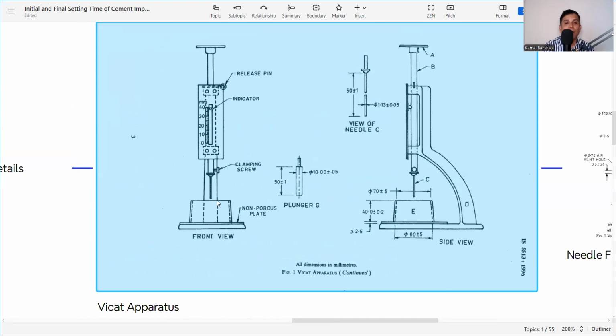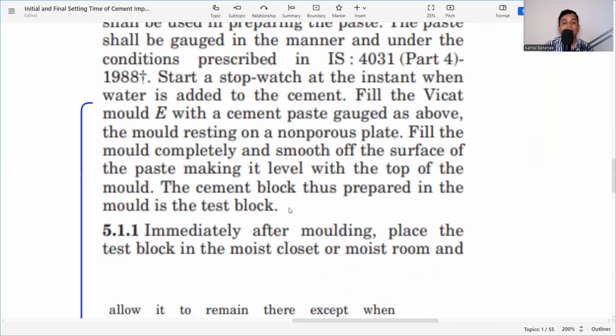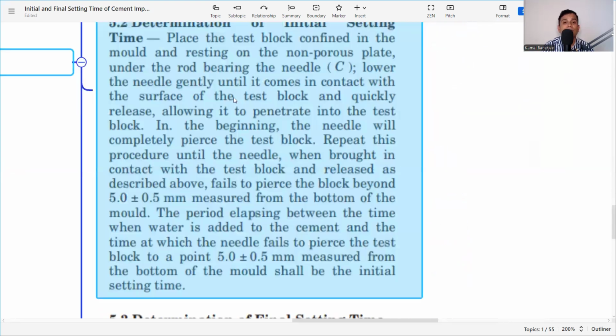That means above the test block, and then again quickly we have to release, and when it is released we need to check the reading. What is the reading it says? Contact with the surface of the test block and quickly release, allowing it to penetrate into the test block. In the beginning, the needle will completely pierce the test block. Repeat the procedure until the needle, when brought in contact with the test block and released as described above, fails to pierce the block beyond 5 plus minus 0.5 mm.